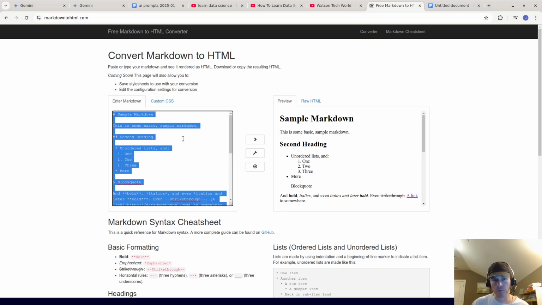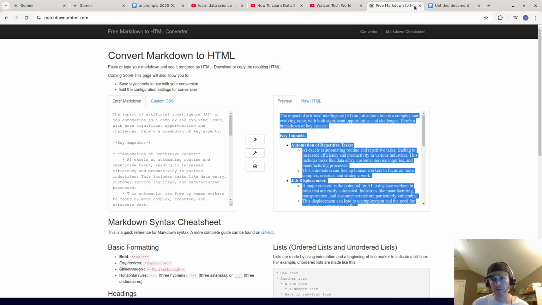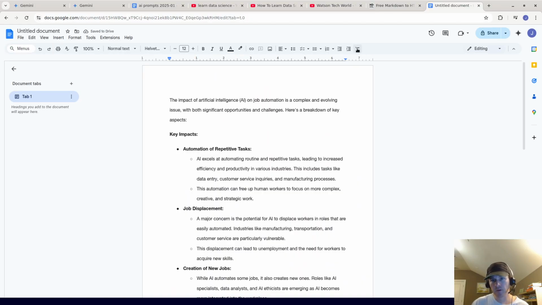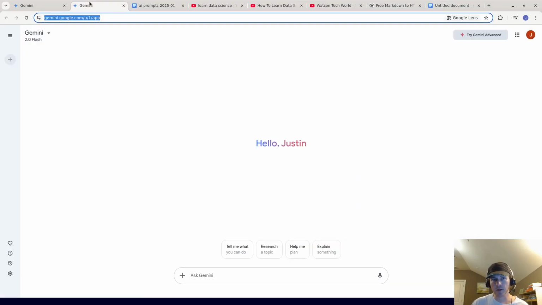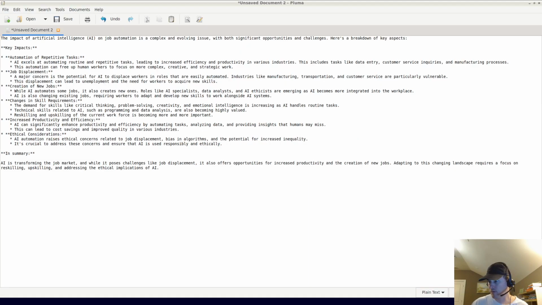You can also go to markdown to html.com, which converts the markdown text to HTML, and I think this looks better. So you can copy the markdown from there, and this is what the output looks like.